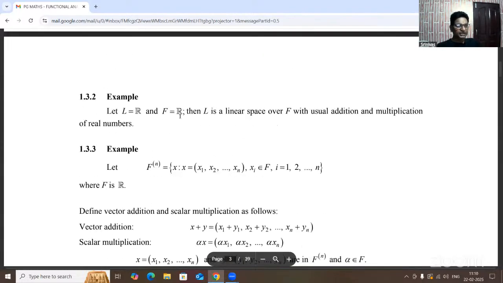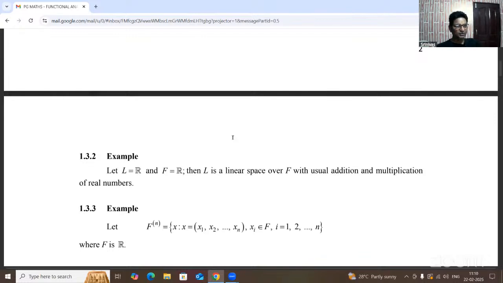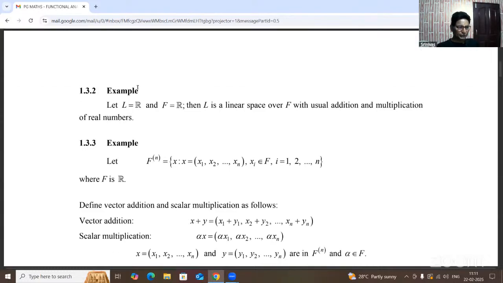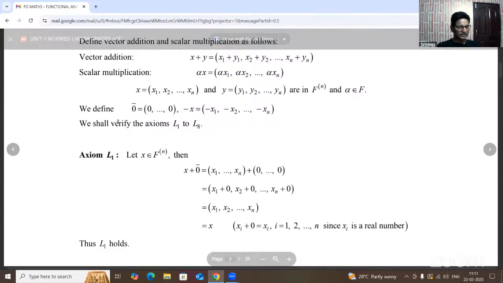Now, when the field of elements is the real numbers, that is called a real linear space. The definition is mentioned here at the end of 1.3.2: when the field of elements is real numbers, the linear space is called a real linear space or Euclidean space. So that is 1.3.2, one of the examples of a linear space.